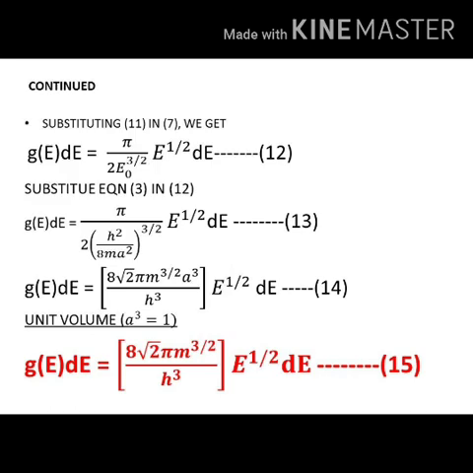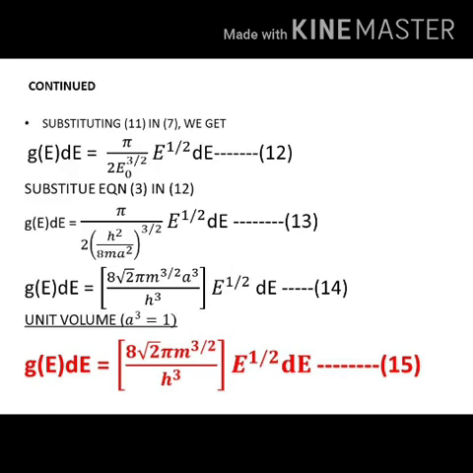Now again from equation 3, E naught is h square by 8 m a square. Now substitute that E naught value in equation 12. So we write G of E into dE equal to pi divided by 2, bracket h square by 8 m a square, bracket close, raised to 3 by 2 into E half into dE. Call this equation 13.